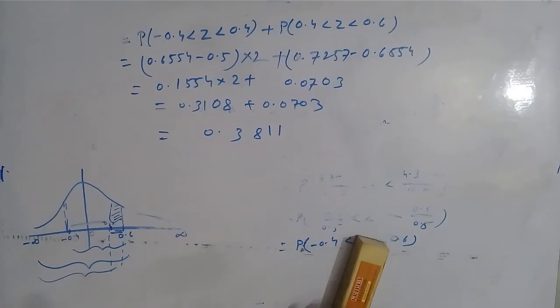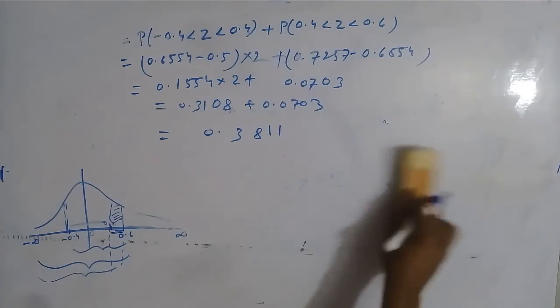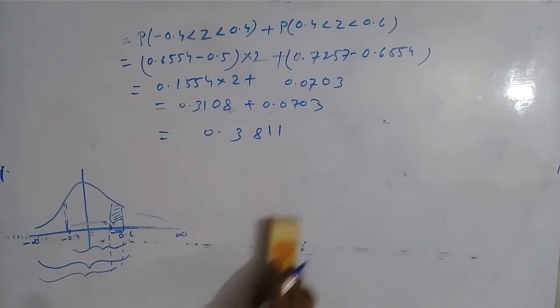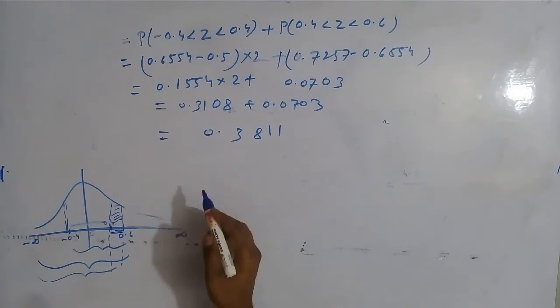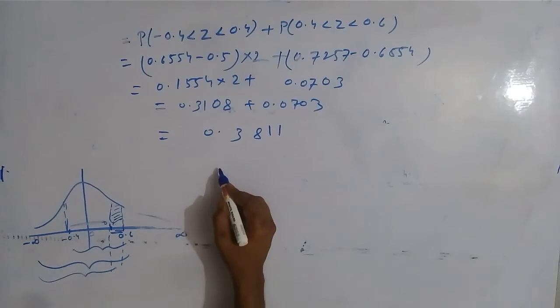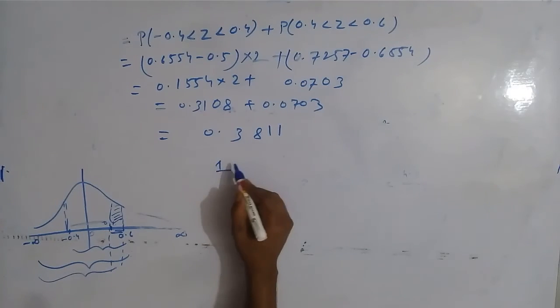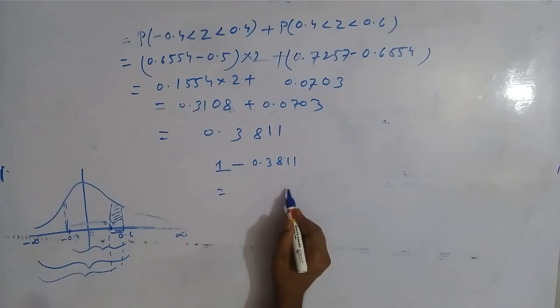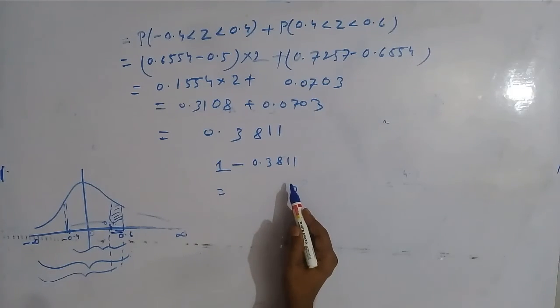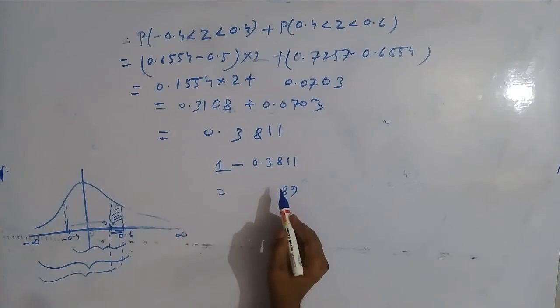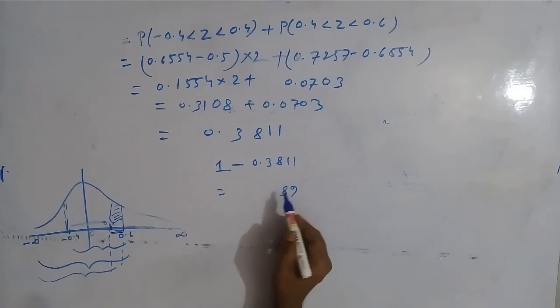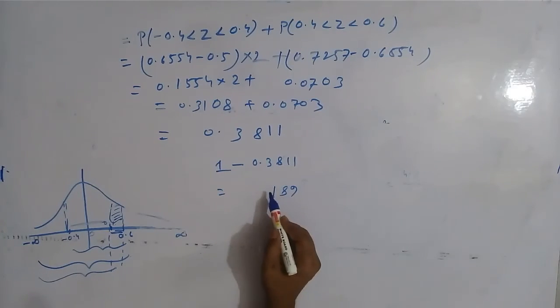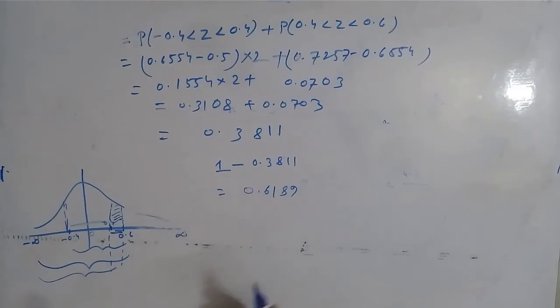Now this is the probability of getting non-defective bolts. To get the percentage or probability of defective bolts, we have to subtract it from 1. So 1 minus 0.3811 gives us 0.6189.